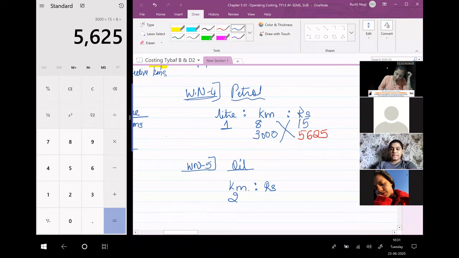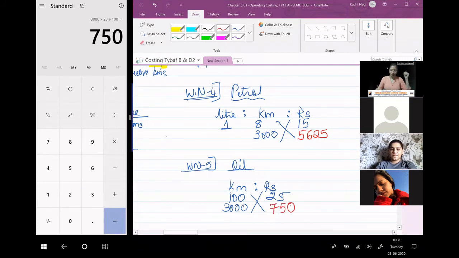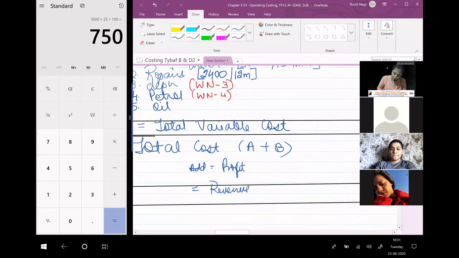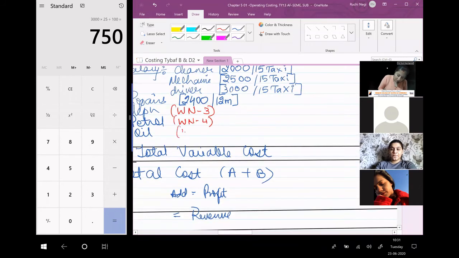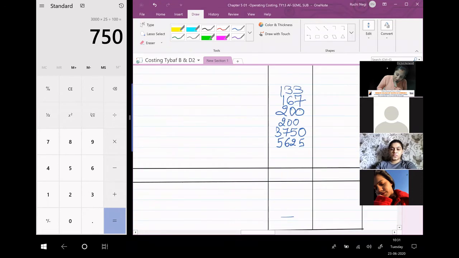For 100 kilometers you're paying 25 rupees. So for 3000 running kilometers, how much? Cross multiply. 3000 into 25 divided by 100. So my answer is 750.